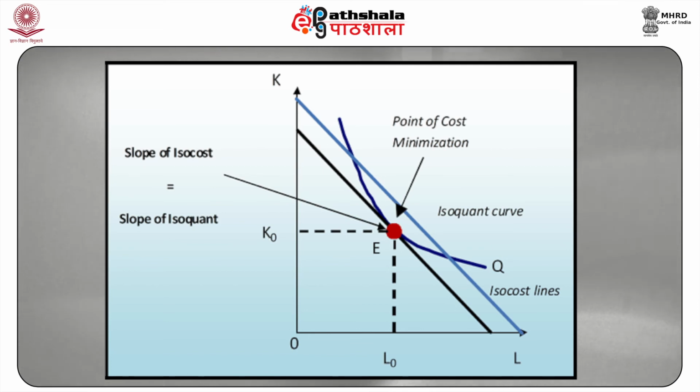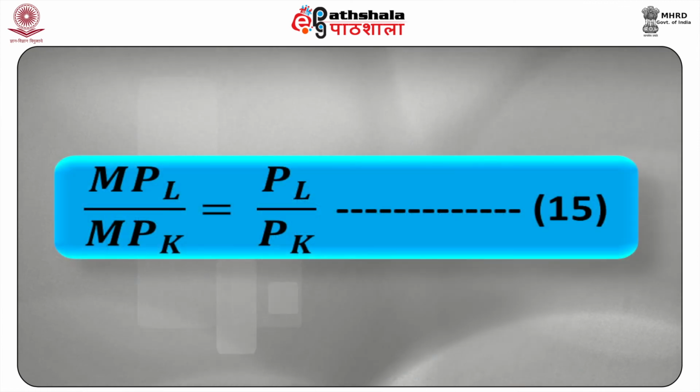In other words, the cost minimizing equilibrium occurs where MPL upon MPK is equal to PL upon PK. This is equation number 15. MPL and MPK are the marginal products of labor and capital, and PL and PK are their prices respectively.